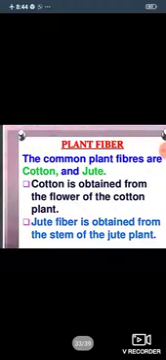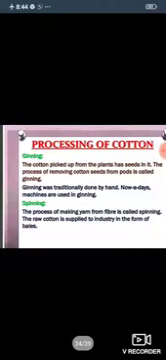Now, plant fiber. The common plant fibers are cotton and jute. Cotton is obtained from the flower of the cotton plant. Number 2, jute fiber is obtained from the stem of the jute plant. Processing of cotton. Number 1, ginning. The cotton picked up from the plants has seeds in it. The process of removing cotton seeds from pods is called ginning.